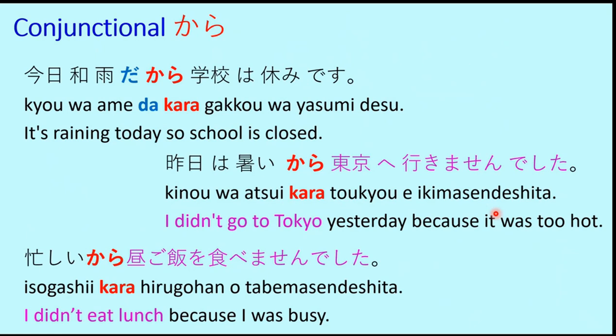So in each of these cases you will find there are two sentences. There can be two independent sentences, and we can then join them using the conjunction kara in the same way as we connect two sentences in English using because or due to or so, therefore, and so on. So kyou wa ame dakara gakkou wa yasumi desu. Kino wa atsui kara Tokyo e ikimasen deshita. Isogashi kara hiru gohan o tabemasen deshita. So these are very useful and simple examples to understand this concept of conjunctional kara.